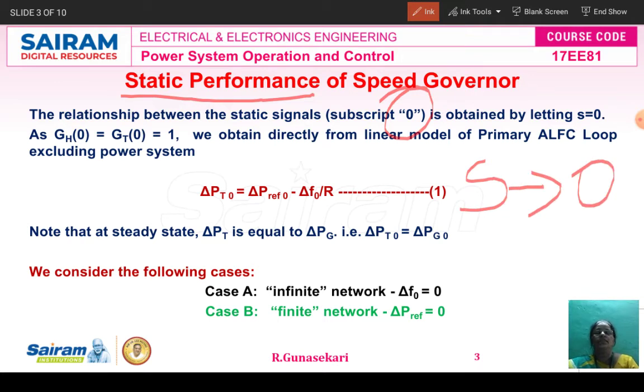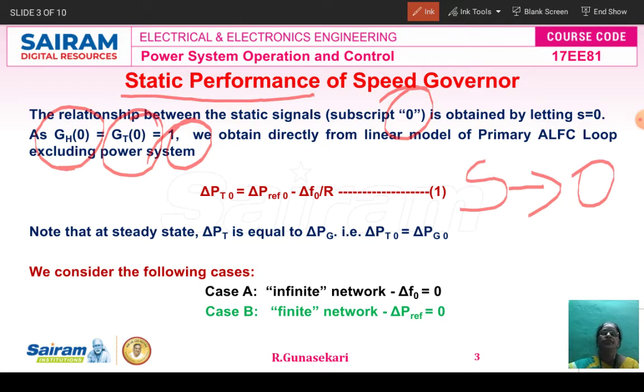That is called static performance. Now you see GH of 0 equal to GT of 0 equal to 1. GH of 0 is nothing but the transfer function of the hydraulic valve activator. In this transfer function, instead of S, we substitute 0.